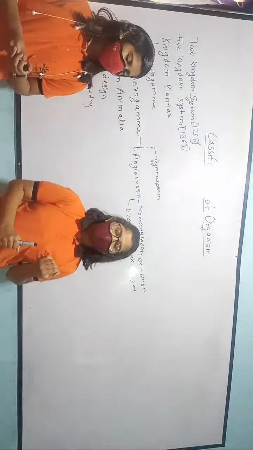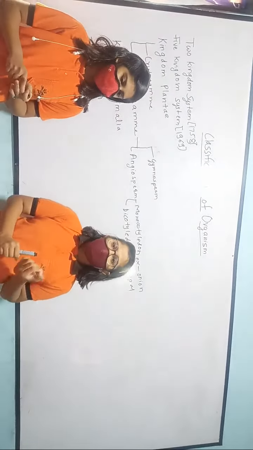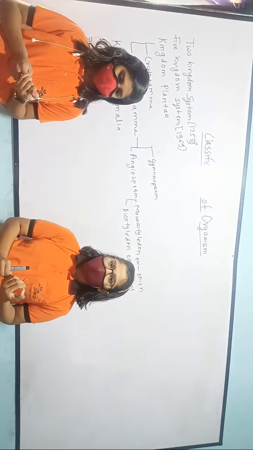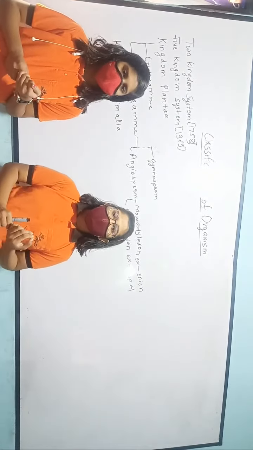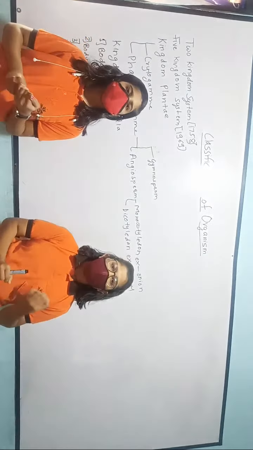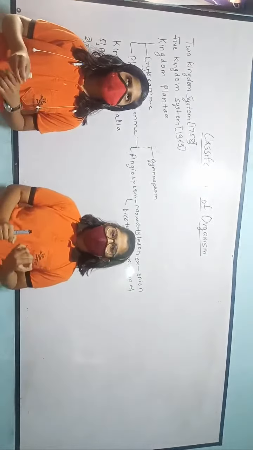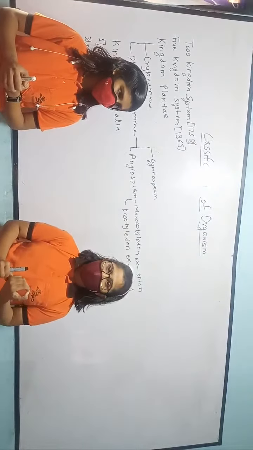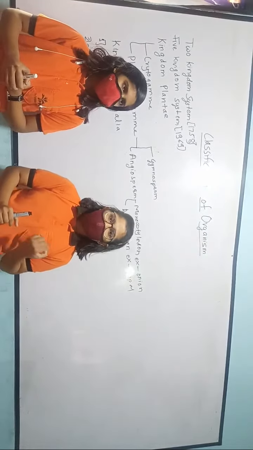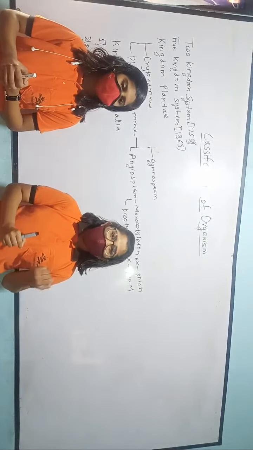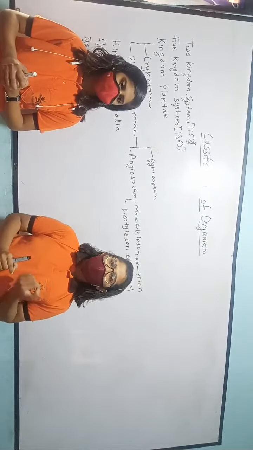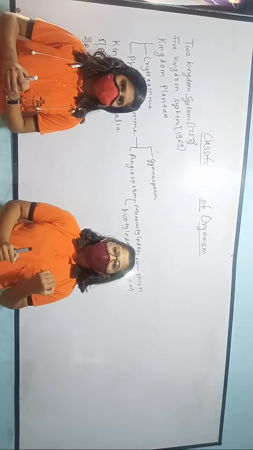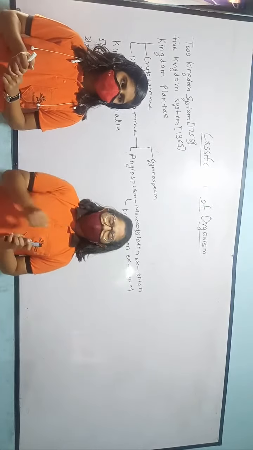Now kingdom Plantae. The plants included in this kingdom are mostly multicellular and eukaryotic, and there is a presence of the photosynthetic pigment chlorophyll and also a cell wall. As there is chlorophyll, they can make their own food. Thus their mode of nutrition is autotrophic.